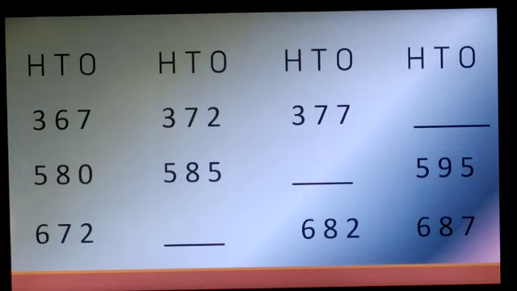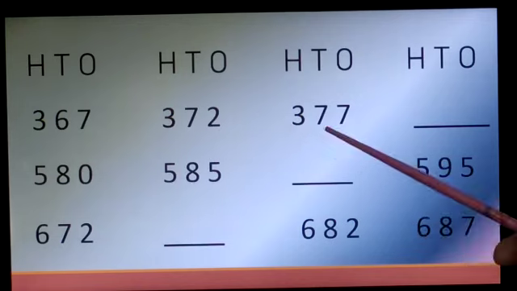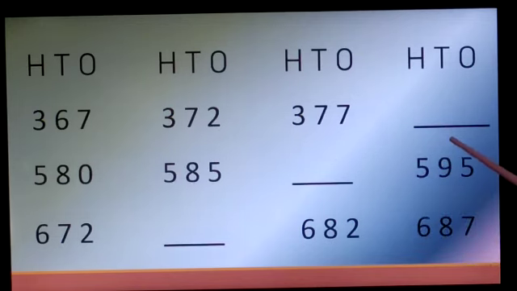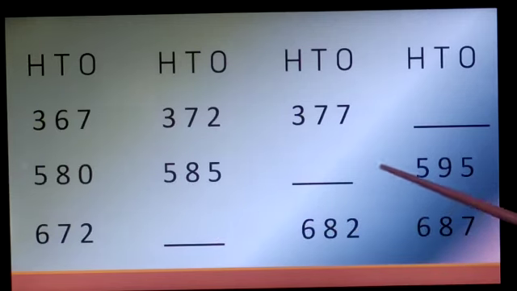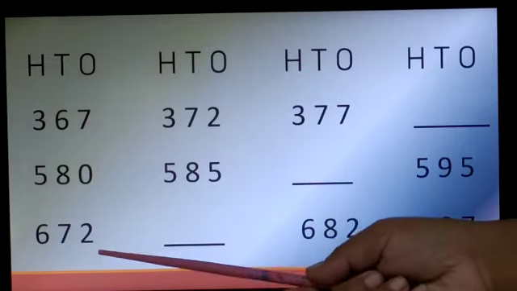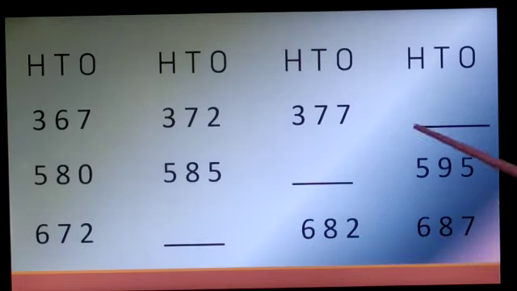So what are the answers we got here? Arohi, can you answer? The answers are 367, 372, 377 and 382. Then 580, 585, 590 and 595. And the last one is 672, 677, 682 and 687. So, as usual, you all are going to write the answers in your rough notebook and we will see the answers in the next session.